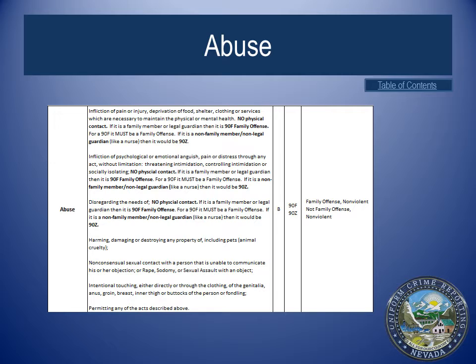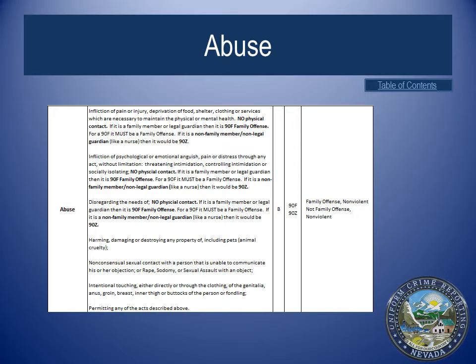The second definition of abuse is as follows: infliction of psychological or emotional anguish, pain, or distress through any act without limitation. Threatening, intimidation, controlling intimidation, or socially isolating. No physical contact. If it is a family member or legal guardian, then it is a 90F family offense. For 90F, it must be a family offense. If it is a non-family member or non-legal guardian like a nurse, then it would be 90Z.